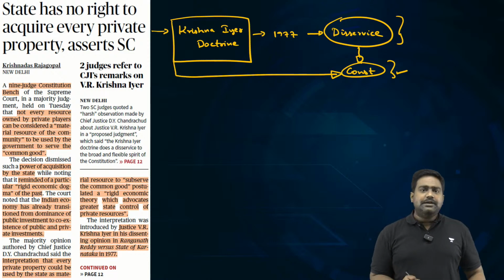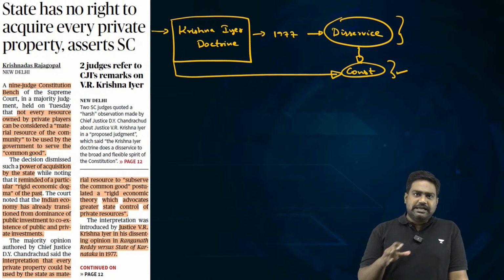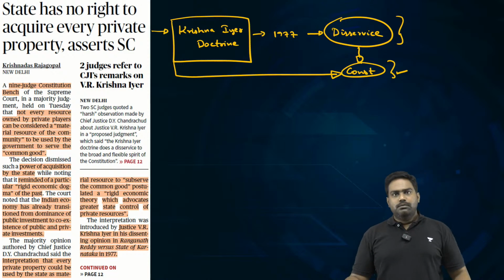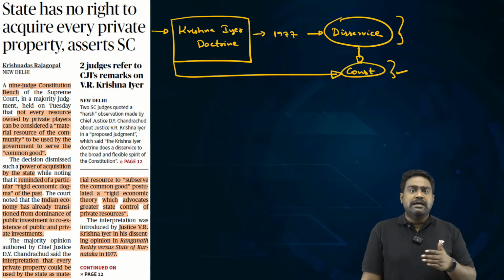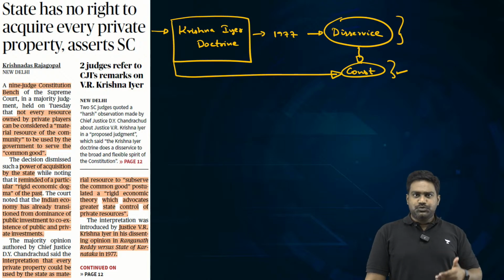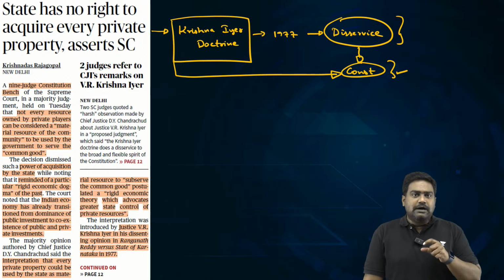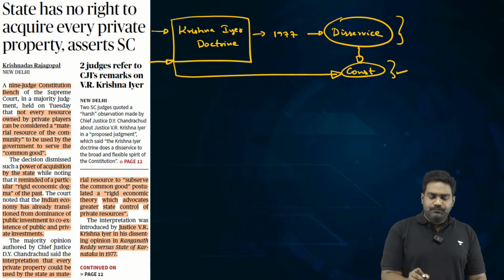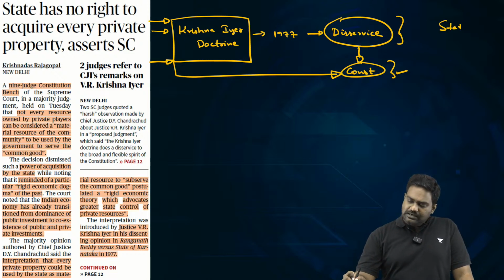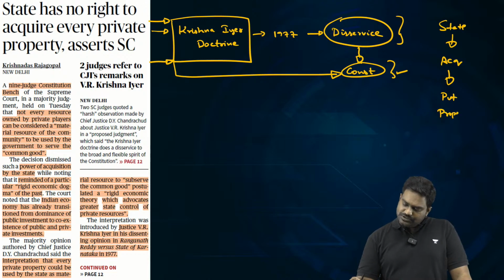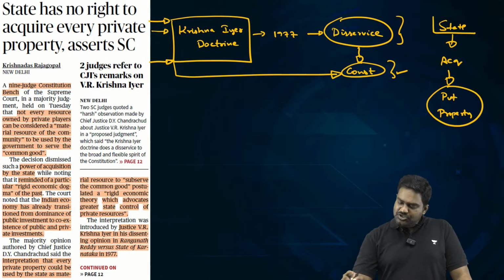See, generally the practice is that when important cases are taken up by the Constitution Bench, before providing for a public judgment, the judges who are part of the Constitution Bench circulate their draft opinions. And a draft judgment is prepared, which is a proposed judgment. Some final changes are made, and only then the public judgment is announced. In the draft judgment, the Chief Justice of India was critical of former Judge Krishna Iyer, who laid down the doctrine that the state can acquire property, that is private property, private resources, for fulfilling a larger public purpose.